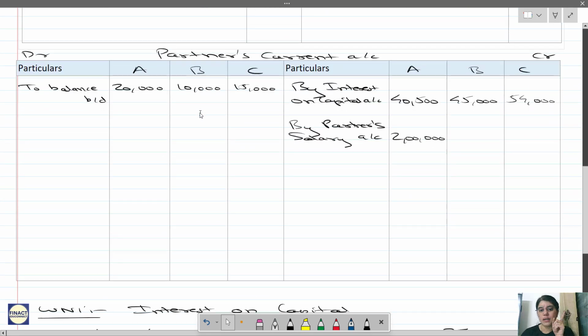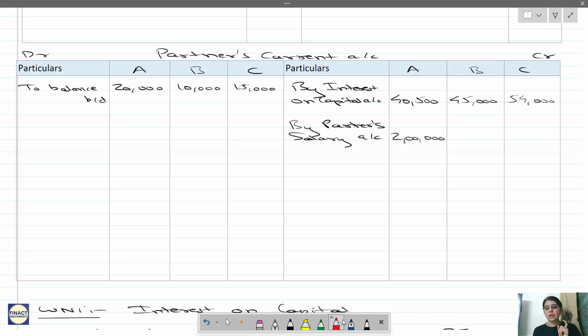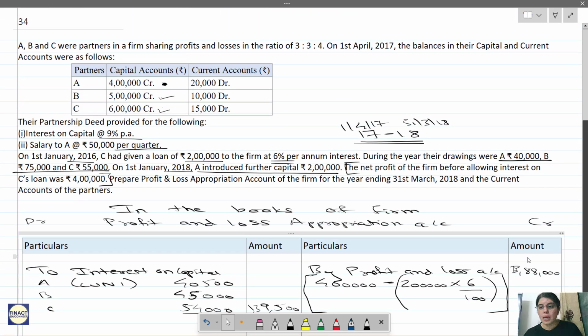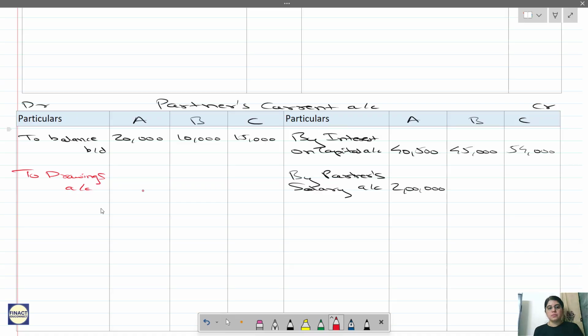Don't forget that. If you want, you can write this here, drawings in a red pen, and make a cloud.